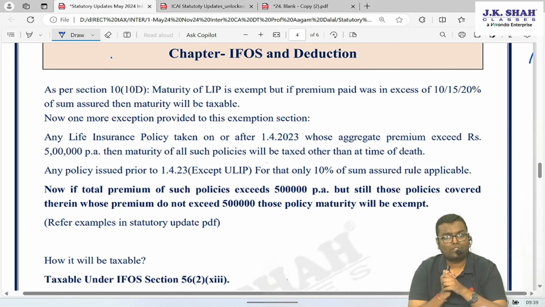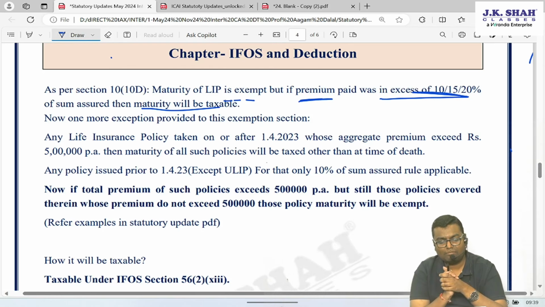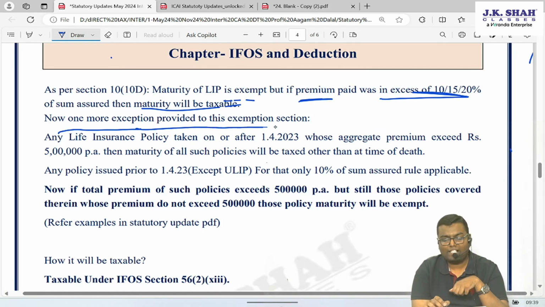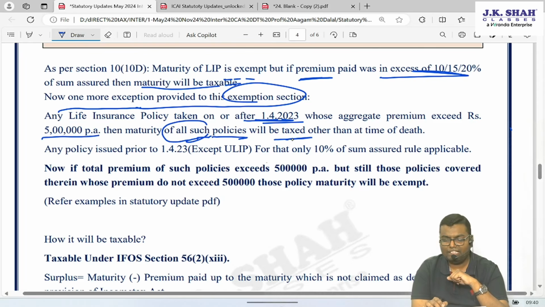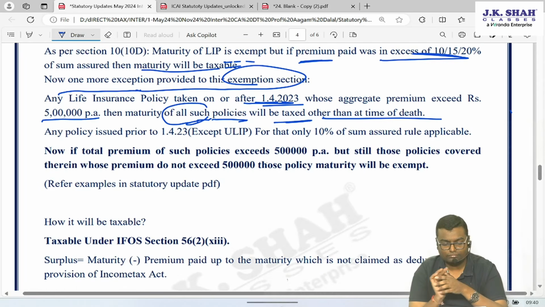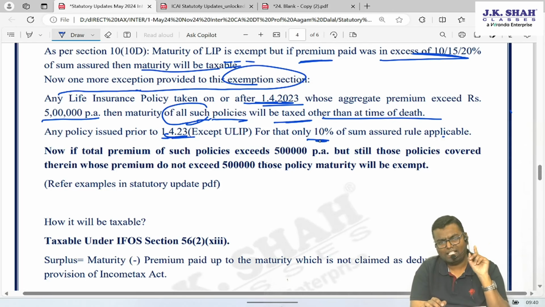See what I have written. As per section 10 clause 10D, maturity of life insurance policy is exempt. But if premium paid was in excess of 10, 15 or 20% of sum assured, maturity will be taxable. One more exception is provided to this exemption. Any life insurance policy taken on or after 1st April 23 whose aggregate premium exceeds 5 lakh rupees per annum, maturity of all such policies will be taxed, other than at the time of death. For any policy issued prior to 1st April 23, only the 10, 15, 20% rule is applicable.